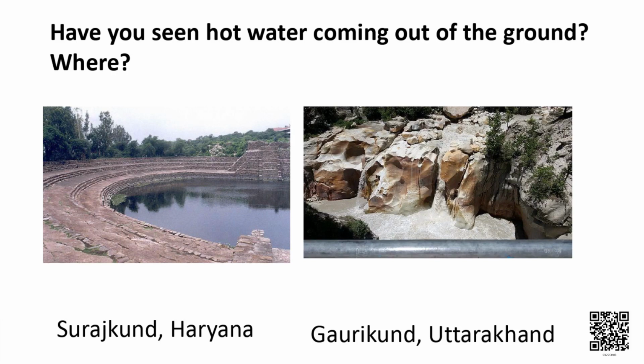It is Surajkund. Surajkund is a place where hot water comes out of the ground and it is found in Haryana. One more place in our country is in the state of Uttarakhand, and that is Gaurikund. In Gaurikund also the hot water comes out of the ground.